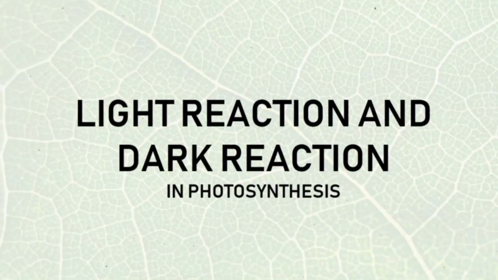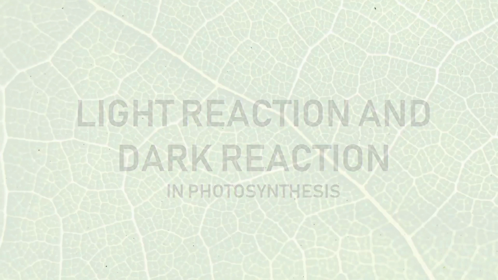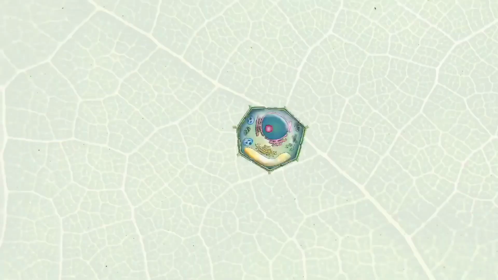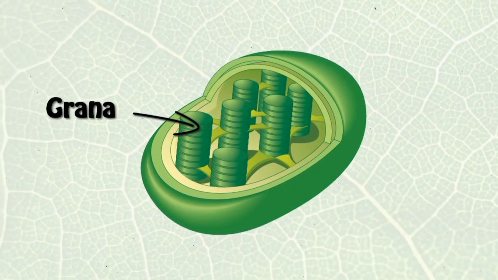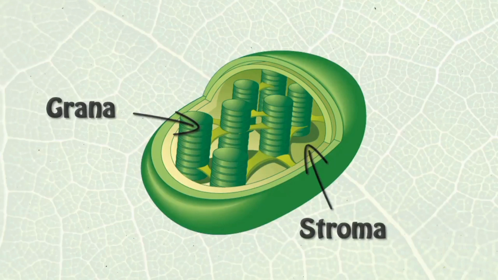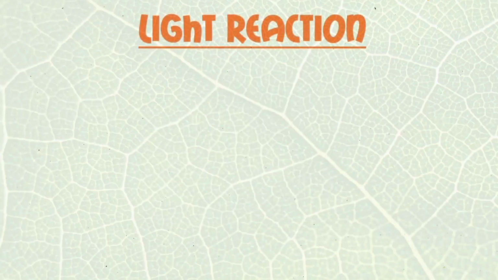Now we will enjoy a video for better understanding of the light reaction and dark reaction of photosynthesis. Today, I will be sharing with you the process involved in light reaction and dark reaction in photosynthesis. So, the first thing you have to remember is that light reaction occurs at grana and dark reaction occurs at stroma. So let's get started with light reaction.